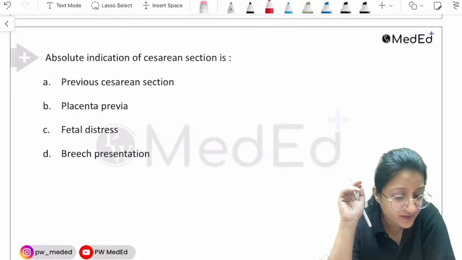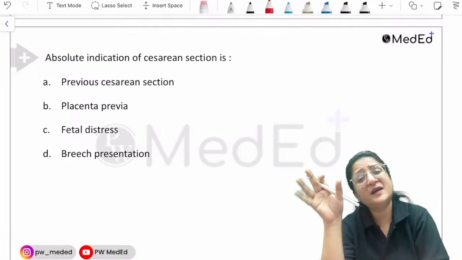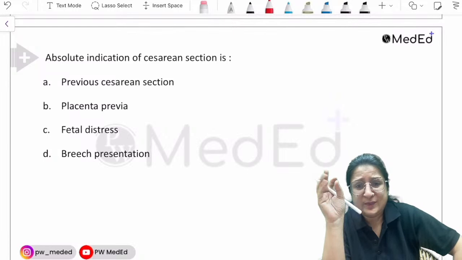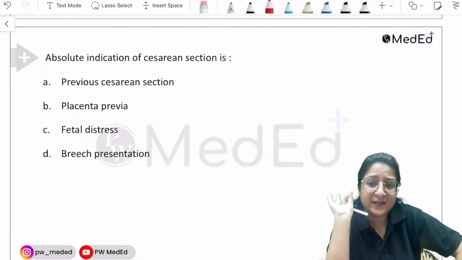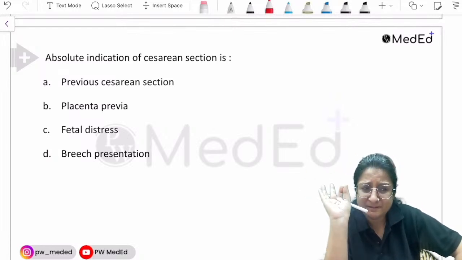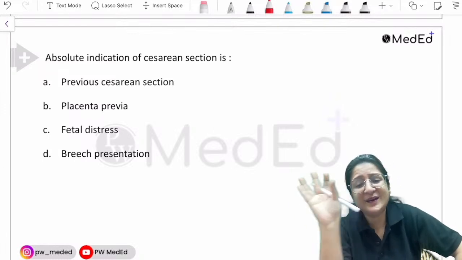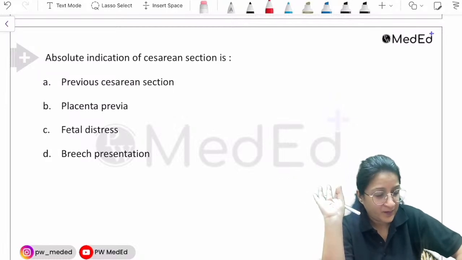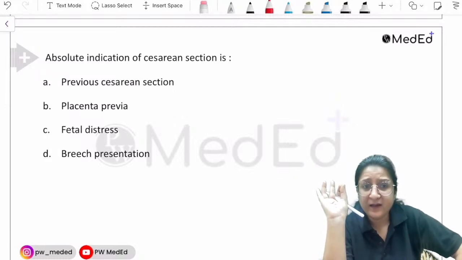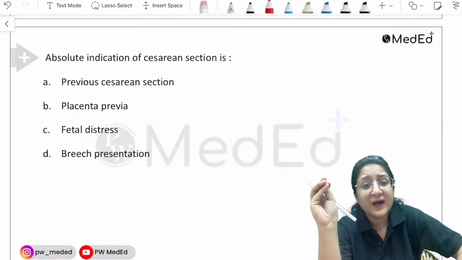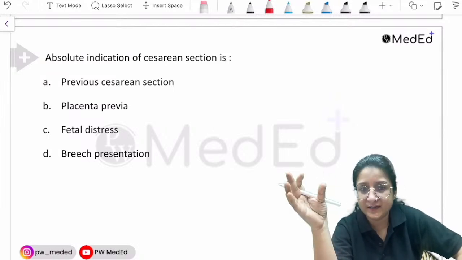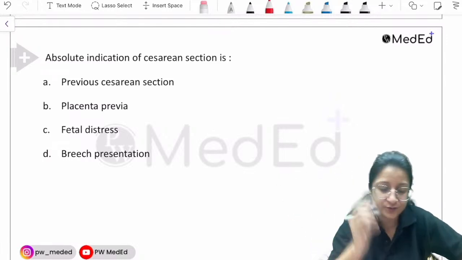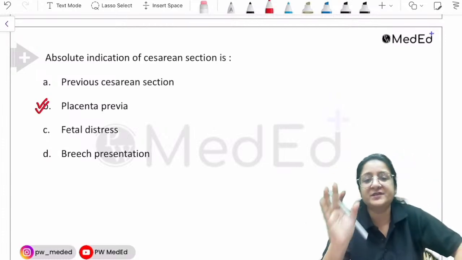Think again. Placenta previa: placenta in the lower uterine segment, covering the os, partially covering the os. Can you deliver the patient vaginally? Whether the patient is bleeding or not doesn't matter. Just tell me, can you deliver the patient vaginally? So, Dr. Akhil, you're right. In placenta previa, there is no option of a vaginal delivery. When you have to deliver a case of placenta previa, it is always by a cesarean section, so it is an absolute indication.